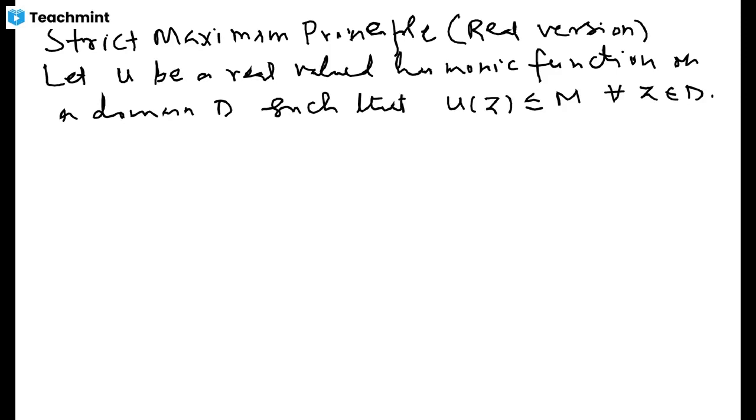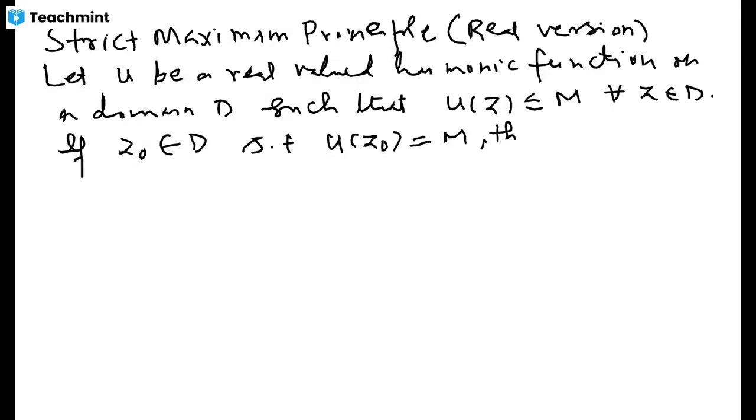Now it says that if there is a point in D such that at that point this function attains this maximum value, if there is a certain point where this function attains its maximum value, then that function must reduce to a constant.